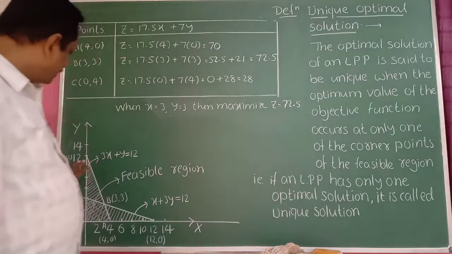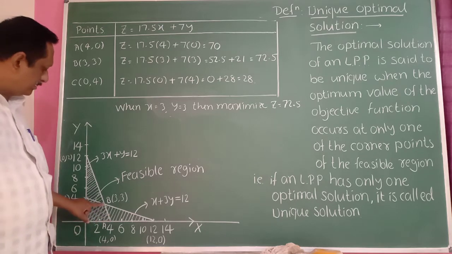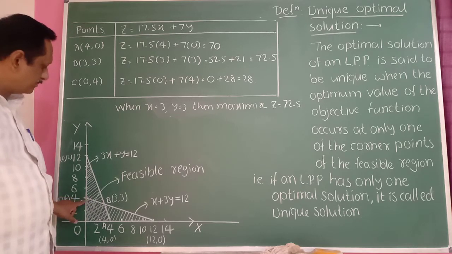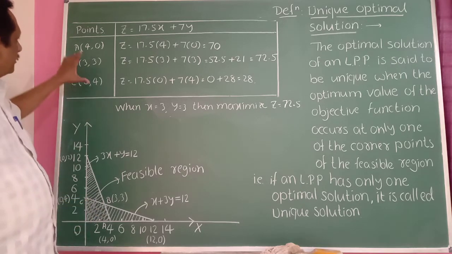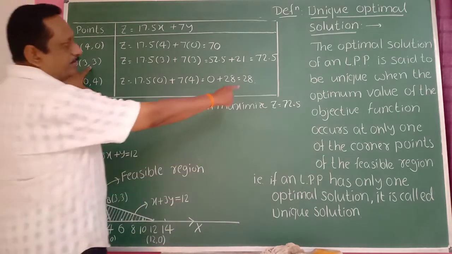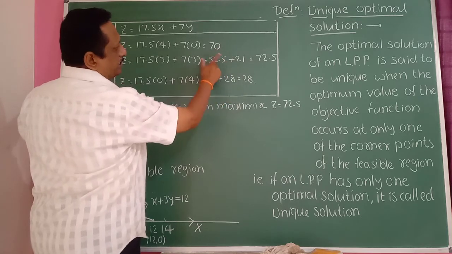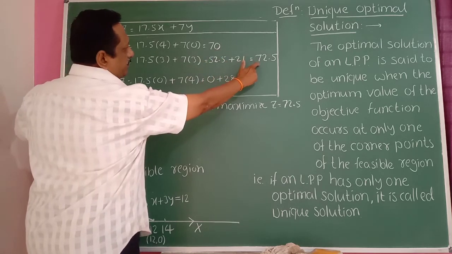So just observe the same example again, the previous example. There are 4 points here: one is the origin, and the others are A, B and C. These are the corner points of the feasible region. You just observe that only at this point it has a maximum value. 72.5 is more than these two numbers. Yes, this is the maximum value.